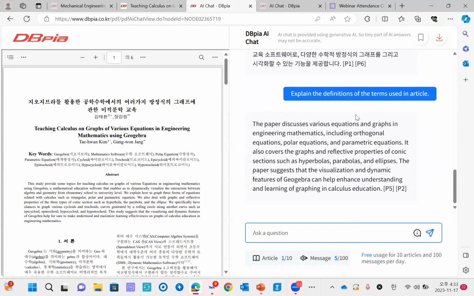So we just skip that procedure and you can directly ask anything you want to AI chat. I guess this function would be very beneficial and helpful for researchers. So please promote and share this function again with your colleagues and researchers.